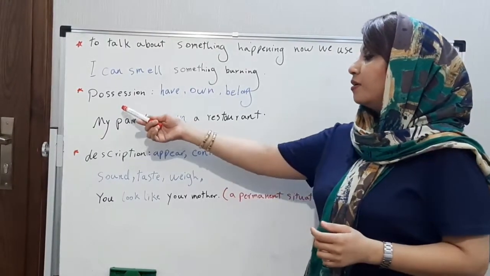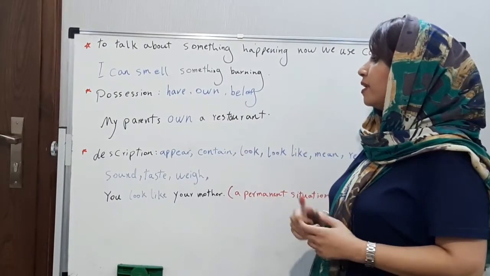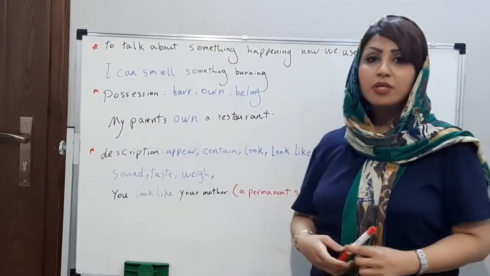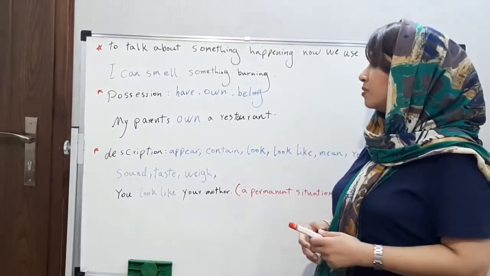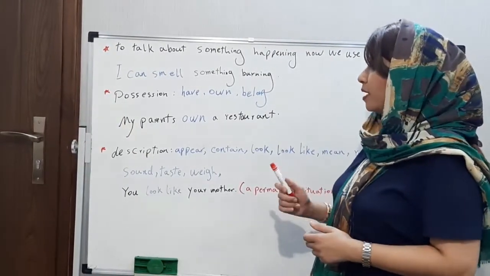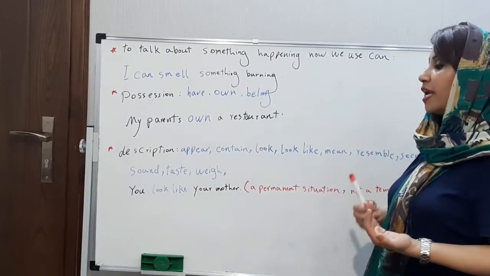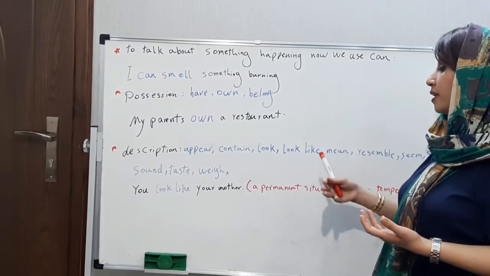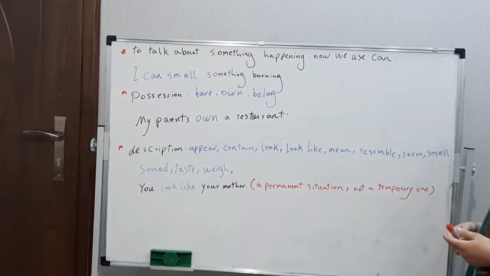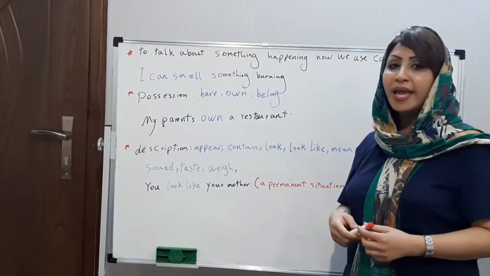Or here we have possession, like have, own. My parents own a restaurant. It's a kind of possession. Now we have description. The words like appear, contain, look like, mean, resemble, seem, smell, sound, taste, weigh.